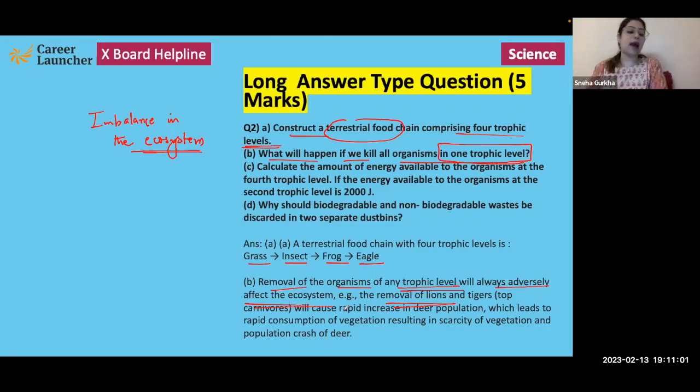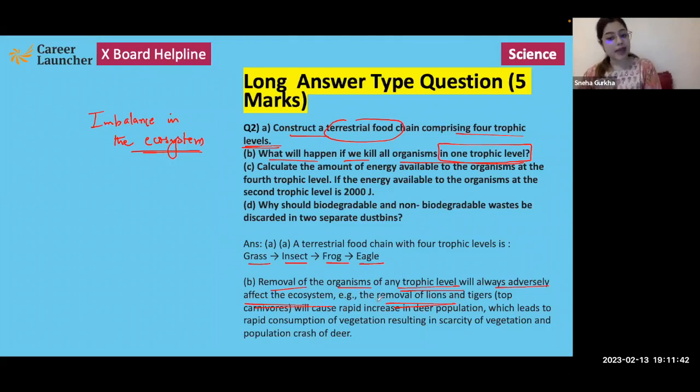Once there is a decline in the vegetation, the deer will have nothing to eat because they depend on those plants for food and survival. So the deer will eventually die of hunger, and the population of deer will also come crashing down. There is an interdependency amongst these organisms, and therefore if organisms present at any trophic level are completely removed, it is going to adversely affect the ecosystem.